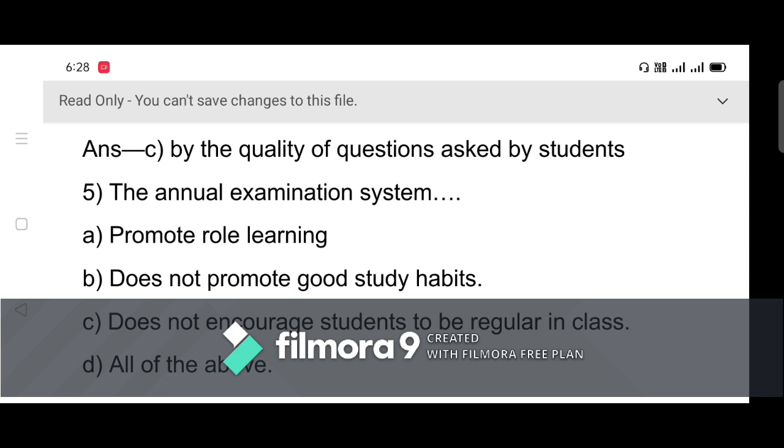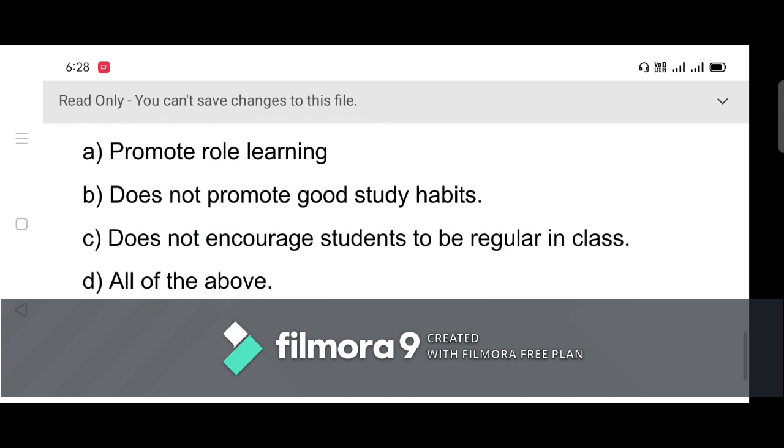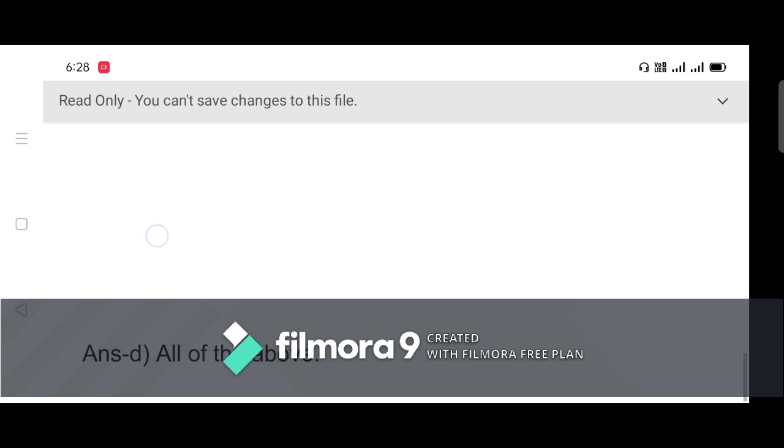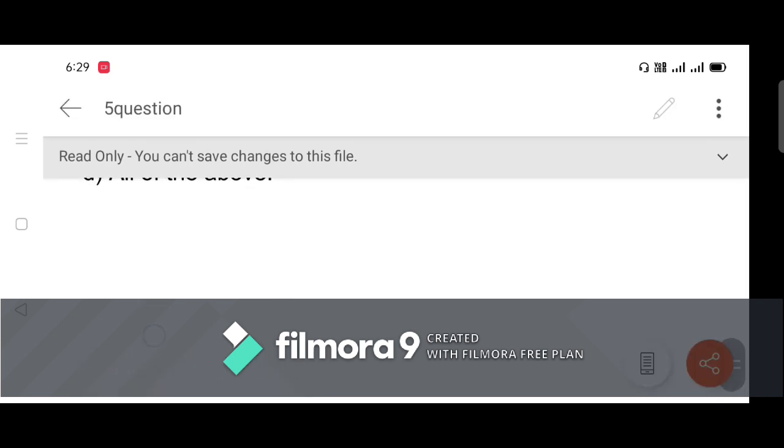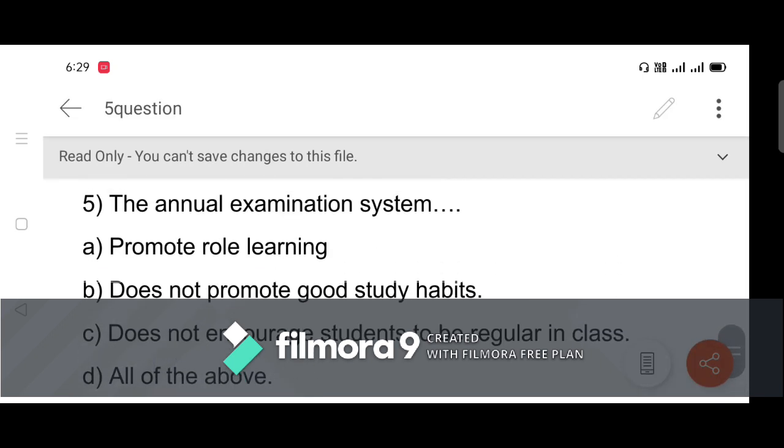We have to find one option. The right answer of this question is all of the above. So we must remember that this is the answer of question 5.